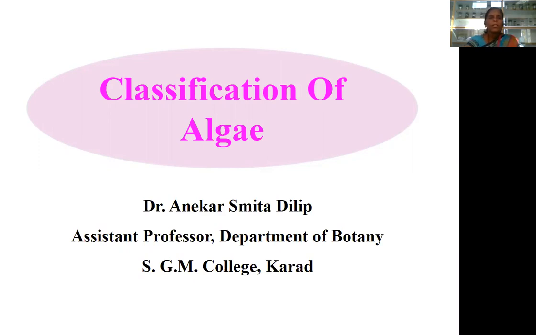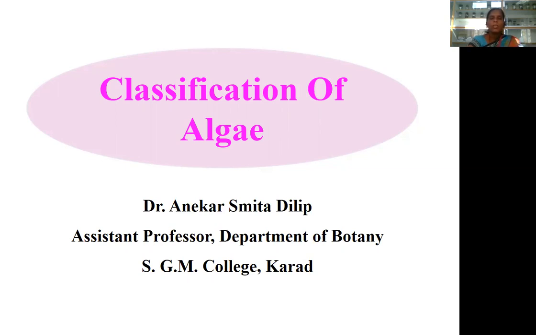Today, in this lecture, we are going to discuss the classification of algae given by G.M. Smith. You know about algae. Algae is nothing but chlorophyll containing photoautotrophic thalloid plant body. Photoautotrophic means the plants can produce their own food materials with the help of photosynthesis. Thalloid plant body means the plant does not differentiate into root, stem and leaves.